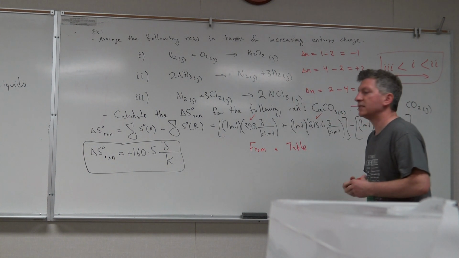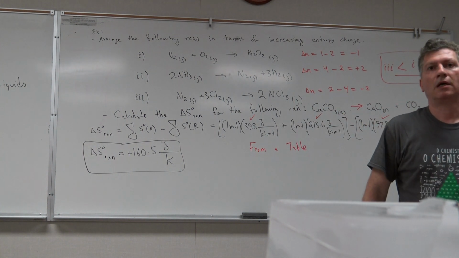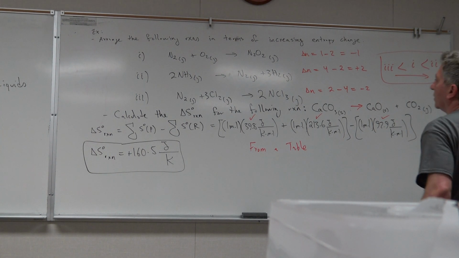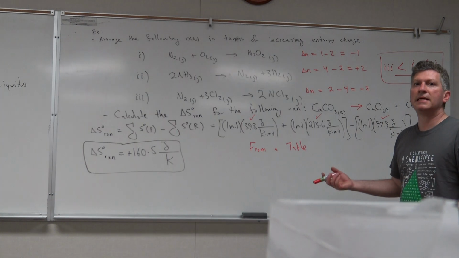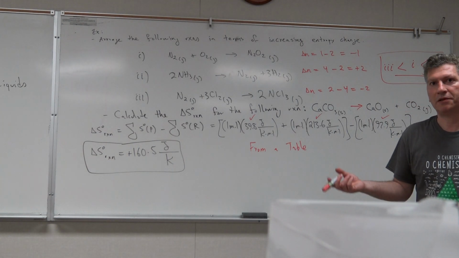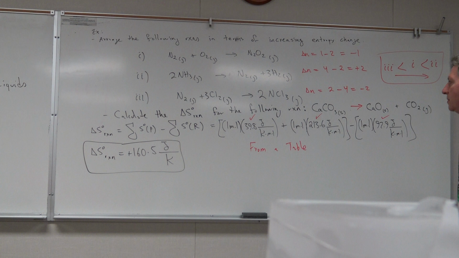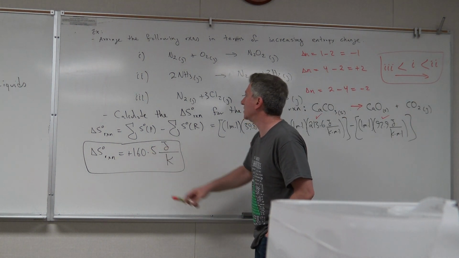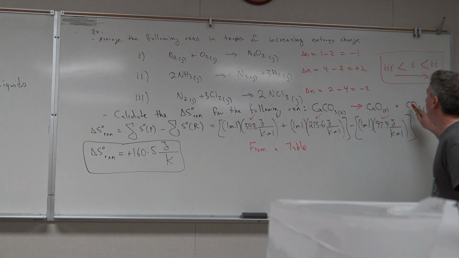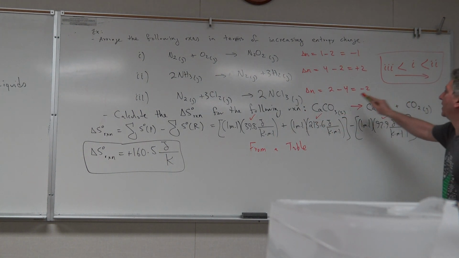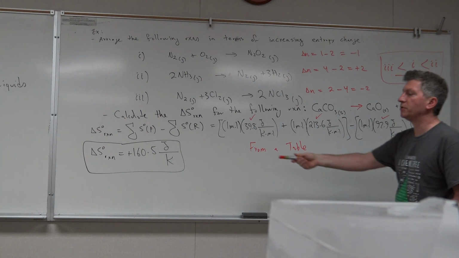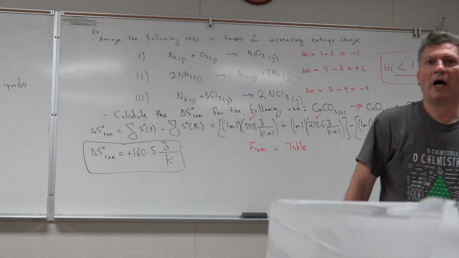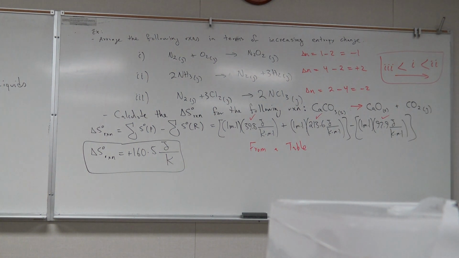So those are the standard entropy values for those substances, and then you can look them up in a table, just like the enthalpy values that you look up in a table, so they're similar. So then this value comes out as 160.5, it's positive, and we could tell it was positive because we're producing 1 mole of gas, so it's 1 minus 0, so it's plus 1, so the entropy should be positive, and it is 160.5 joules per Kelvin. Why is it joules per Kelvin? We're going to learn in the next video.